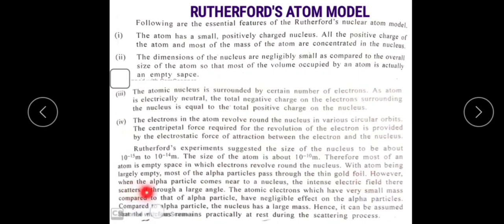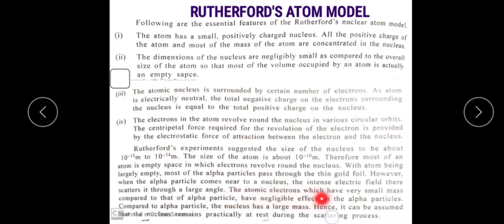However, when an alpha particle comes near the nucleus, there is an intense electric field, which scatters it, because the intensity of the repulsive force is high.